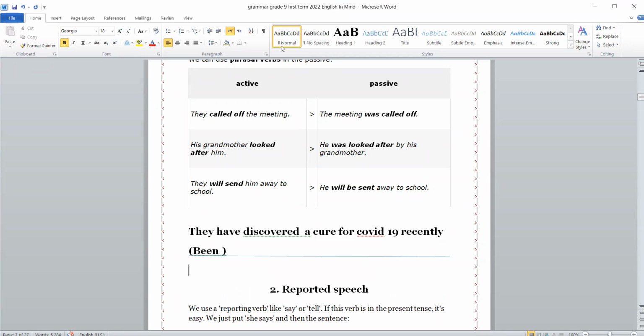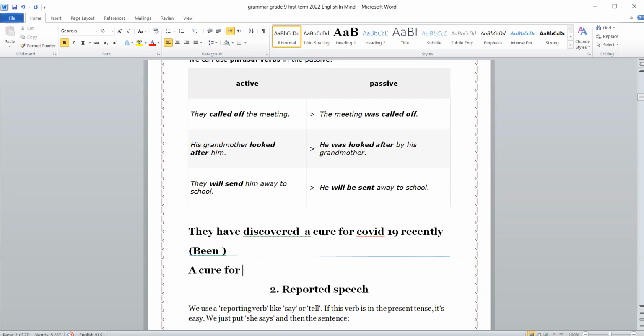Can I answer? Hassan Salim, yes. They have discovered a cure for COVID-19 recently. A cure has been discovered by them recently. A cure, you should complete the sentence. A cure for what? For COVID-19.